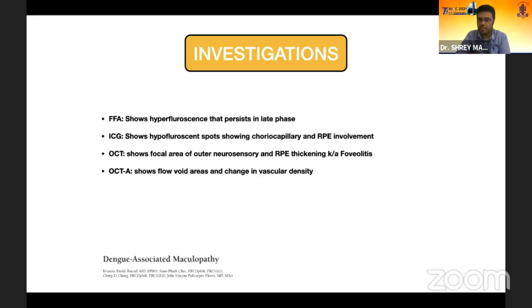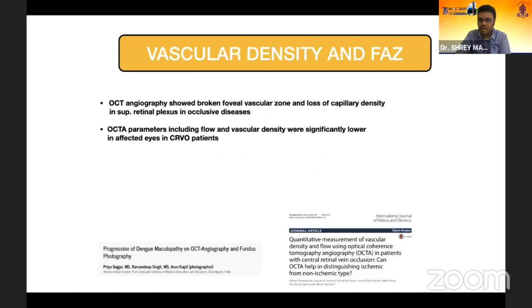ICG shows hyperfluorescent spots showing choriocapillary and RPE involvement. OCT shows a focal area of outer neurosensory and RPE thickening, known as foveolitis. And OCTA shows flow void areas and changes in vascular density. OCT angiography shows a broken foveal avascular zone and loss of capillary density in the superficial and deep retinal plexus, which shows it to be an occlusive disease.